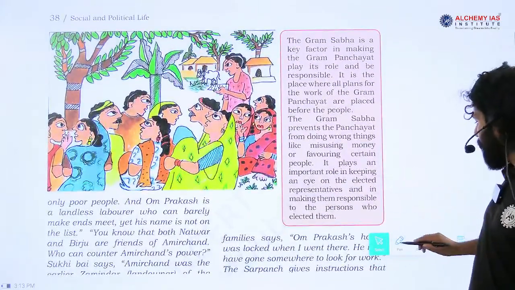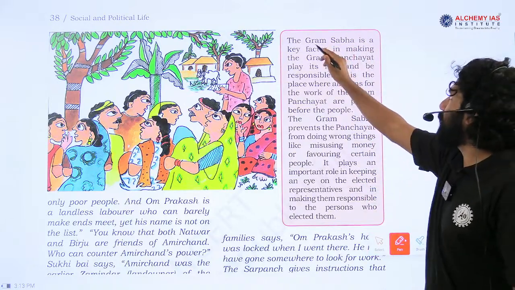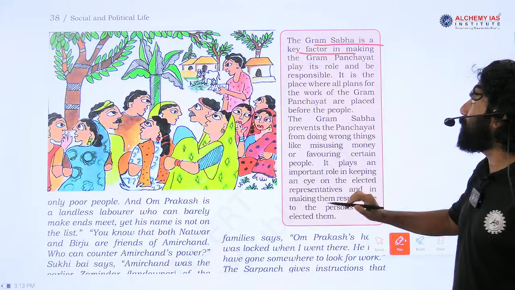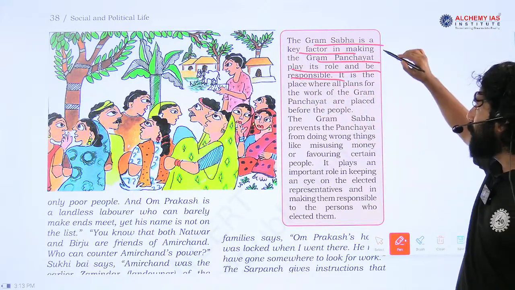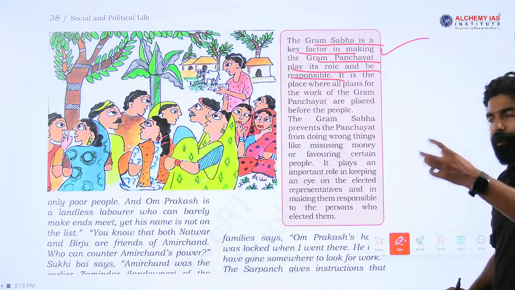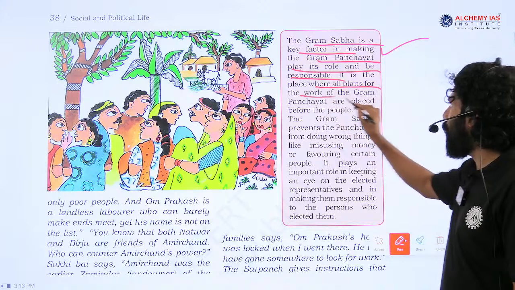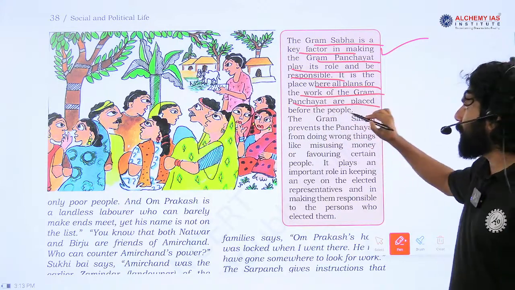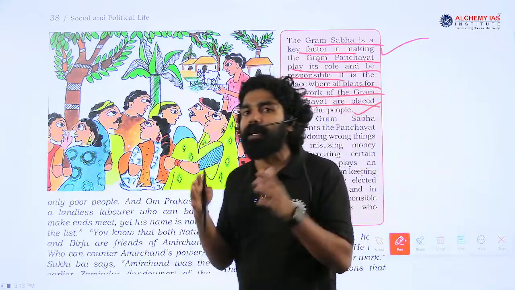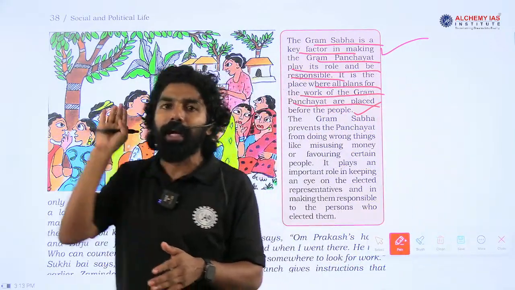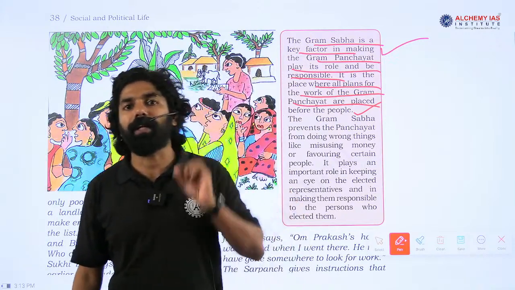Now, another point we can go through in this box: the Gram Sabha is a key factor in making the Gram Panchayat play its role and be responsible. So what is the role of the Gram Sabha? That is the point discussed here. It is the place where all plans and all work of the Gram Panchayat are placed before the people. If any plan is going to be designed by the Gram Panchayat, all this plan work has to be presented before the Gram Sabha.